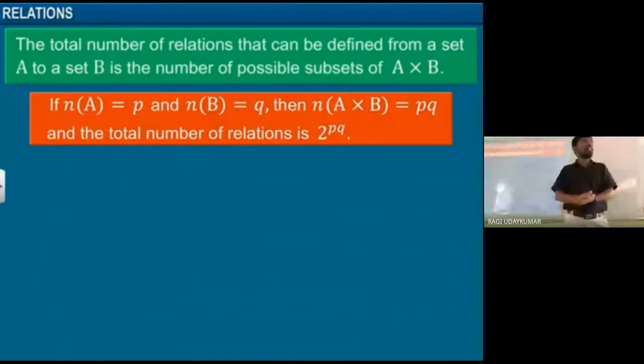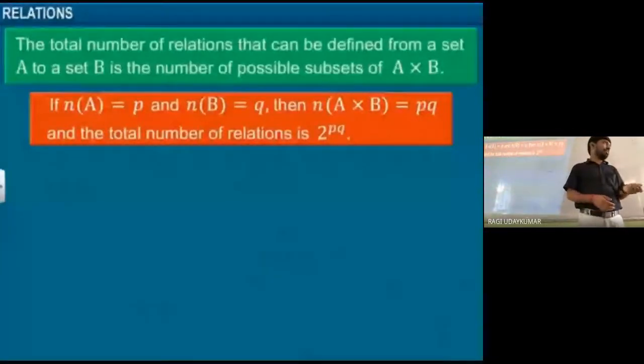We took a problem with 4 elements, 16 ordered pairs, 16 subsets we got, and we listed them in the problem. So 2 power the number of elements of that particular set is called the number of possible subsets.